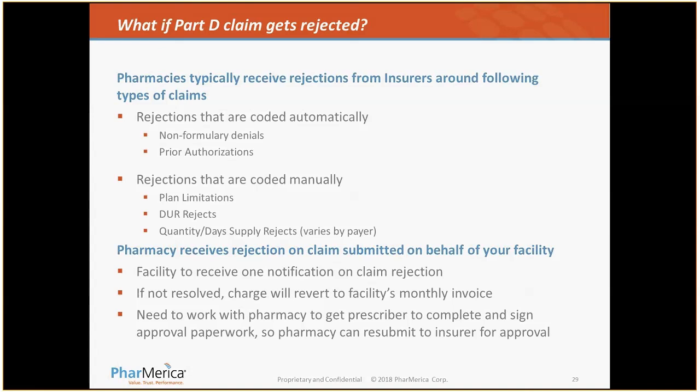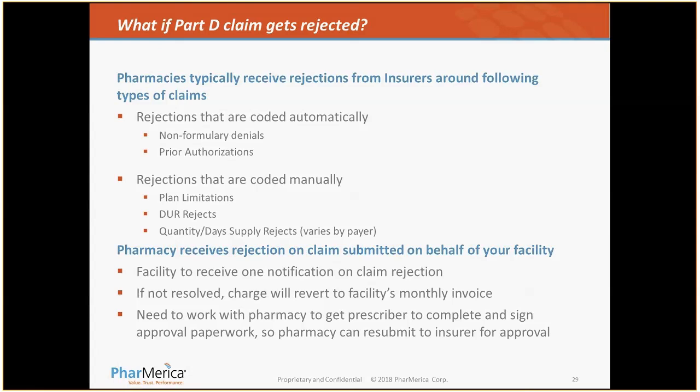There are some that we refer to as coded manually, meaning that they may have plan limitations on particular products. There's a drug utilization review reject based on the drug regimen, or a quantity or day supply reject, and that really greatly varies by the player in the Med-D plan.